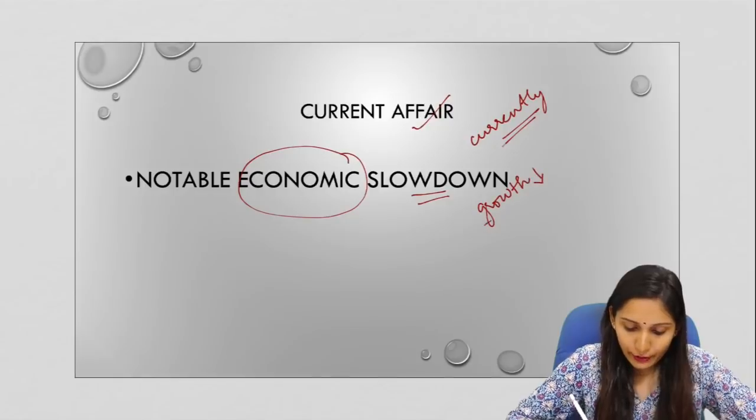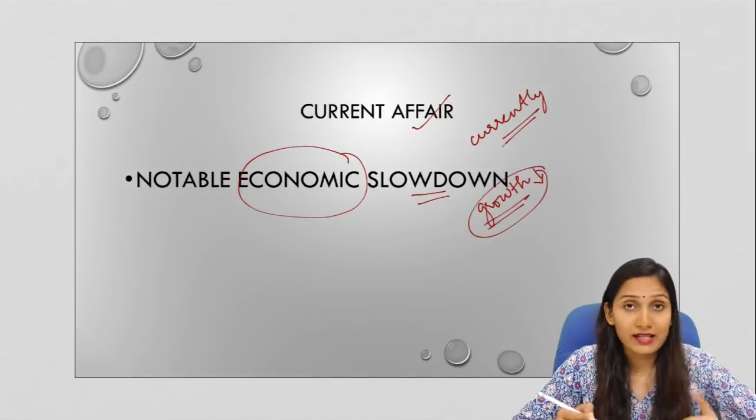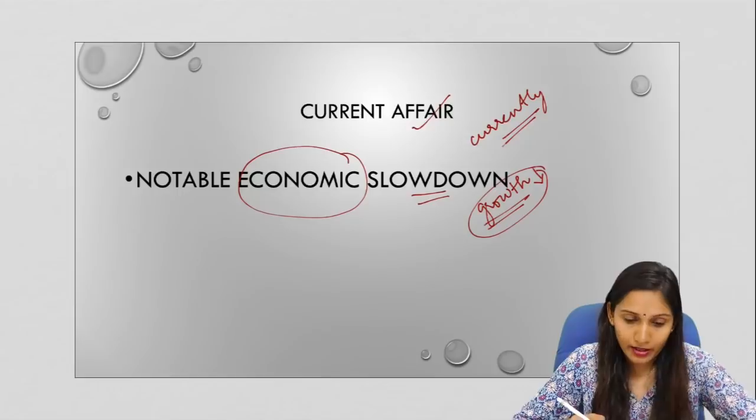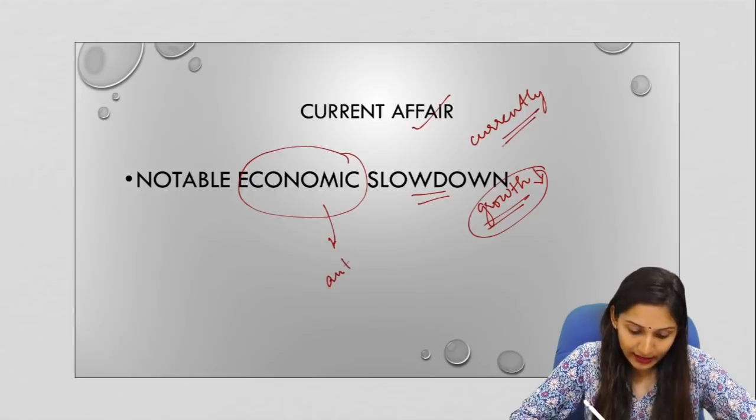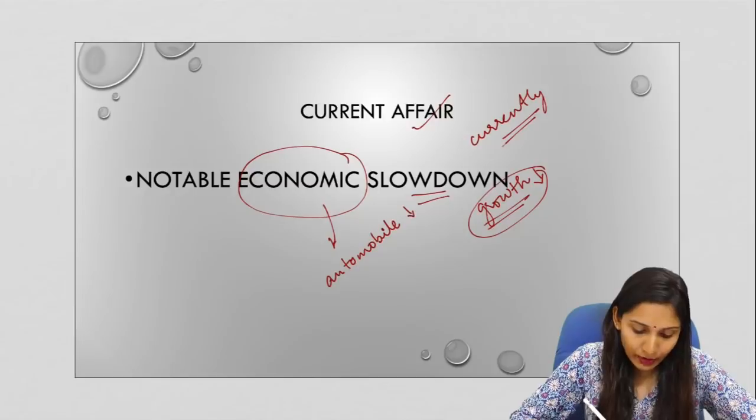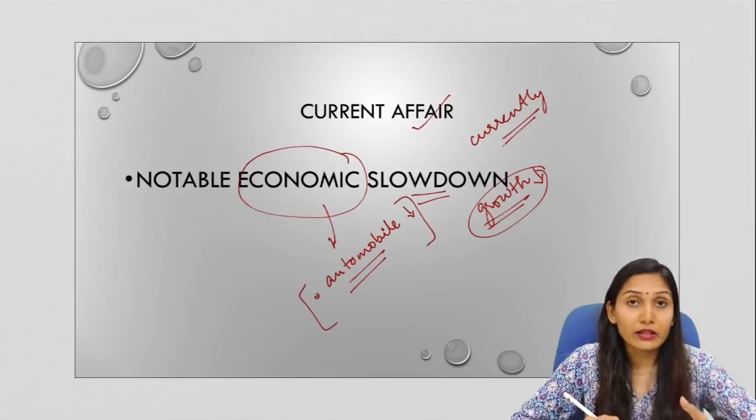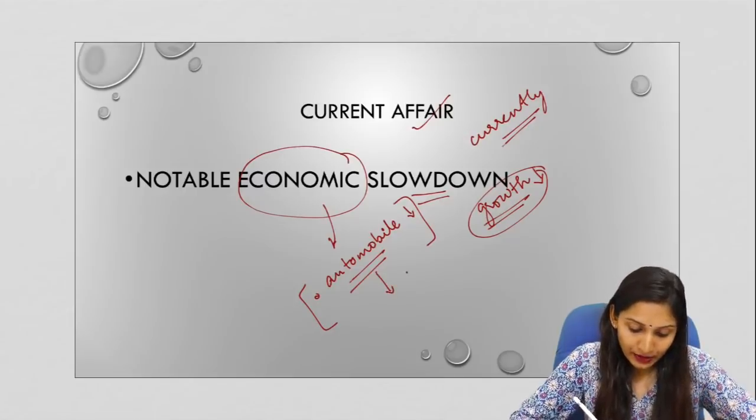So this is a slowdown in economic growth, and it is reflected in the automobile sector, especially, where the demand has come down, and there is also a slowdown in the growth percentage of automobile sales, which shows that there is a reduction in the consumption rate and also in the economic growth rate.